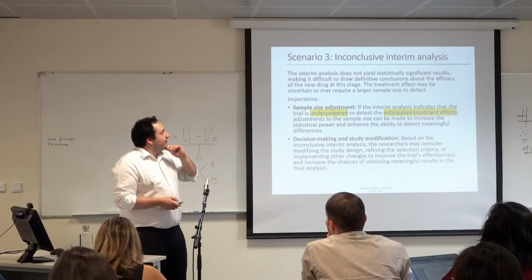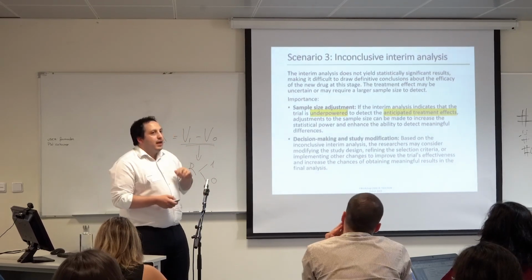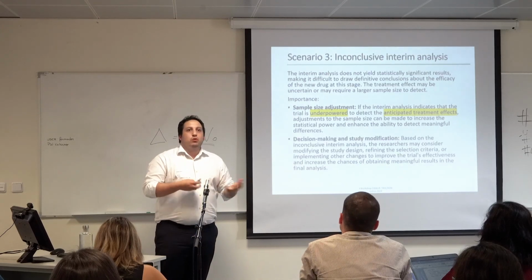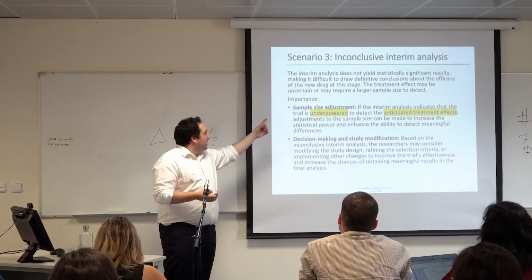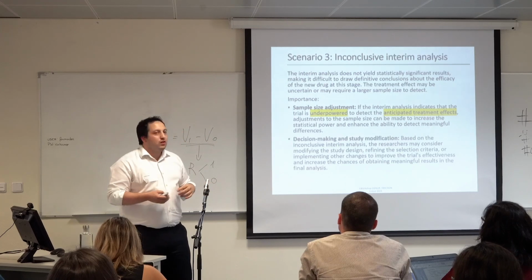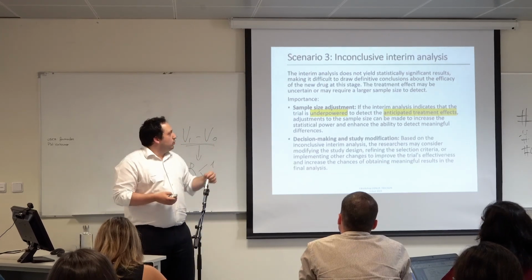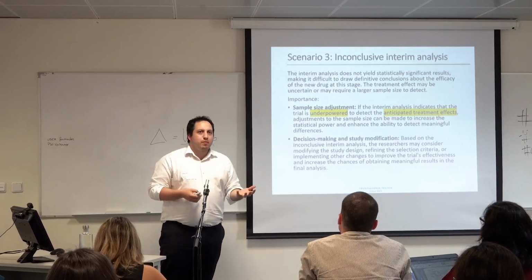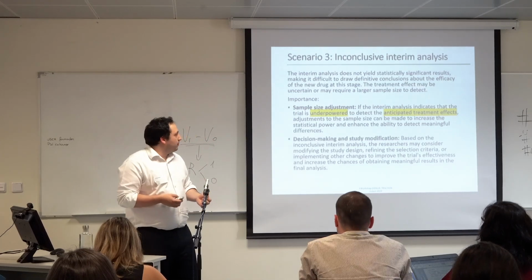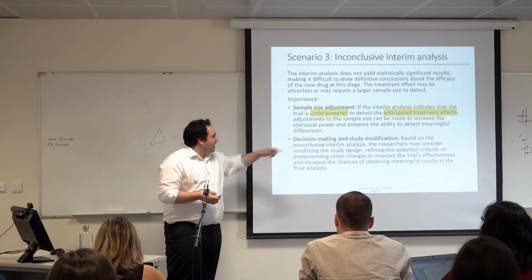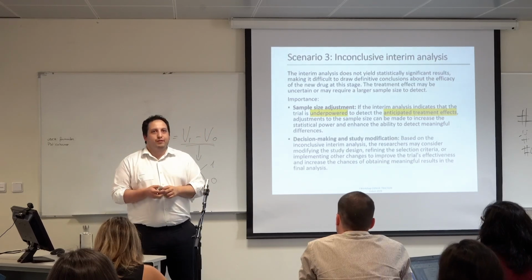And then we can also have an inconclusive interim analysis. In the inconclusive interim analysis, we also take measures like increasing, for example, the size of our sample to get more power in our conclusions. And also we can decide to make study modifications.